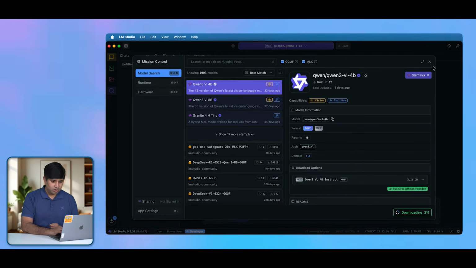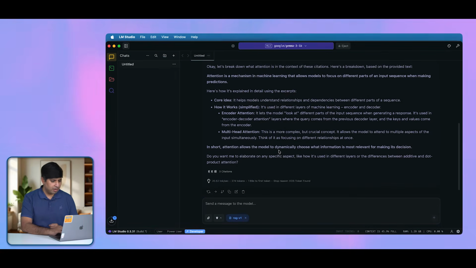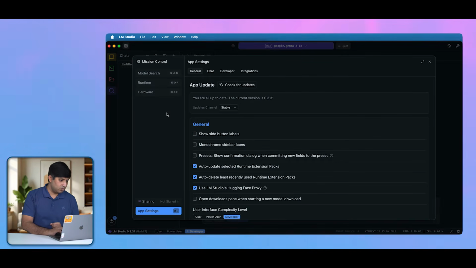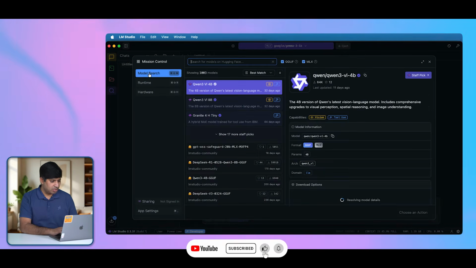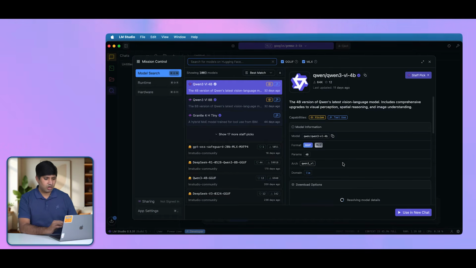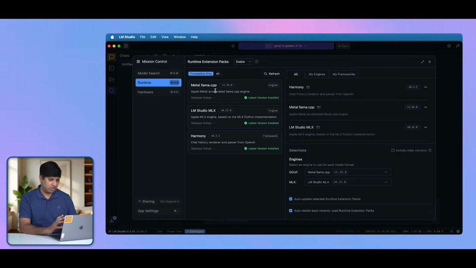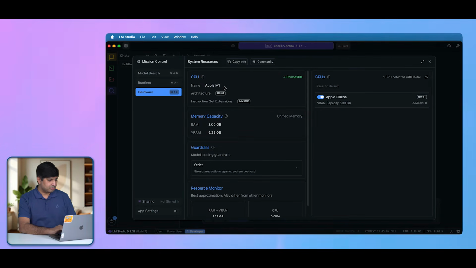Now we can just get out of this window, let it run in the background, and look at a few other options. Let's click on this gear icon, and here you can see we are again on the same window. If I go to the model search window, you will see that we are downloading Qwen 3 as we are talking. You also saw the runtime window earlier, and then there is another tab, hardware. In this tab, you can see the hardware related details of your system. You can't change anything here, and you should not be changing anything here.